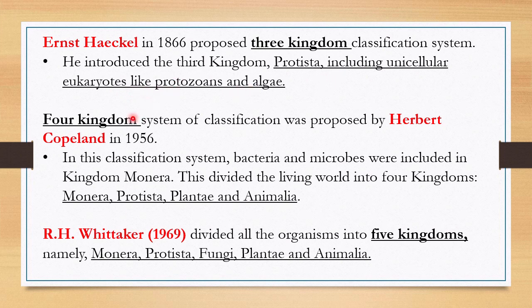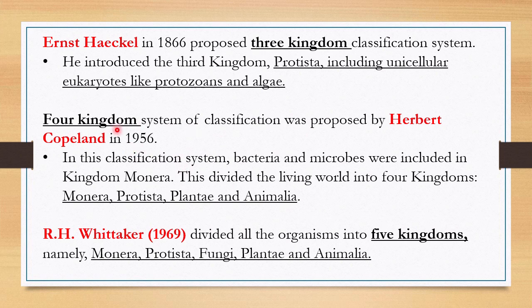The next system is the four kingdom system of classification, proposed by Herbert Copeland in 1956. In this classification system, bacteria and microbes were included in kingdom Monera. So Monera include prokaryotes; better we can say Monera is one group of organisms which includes prokaryotes, because bacteria and microbes are prokaryotes. This divided the living organisms into four kingdoms: Monera, which includes prokaryotes, Protista, which includes unicellular organisms, Plantae, multicellular, and Animalia, multicellular.